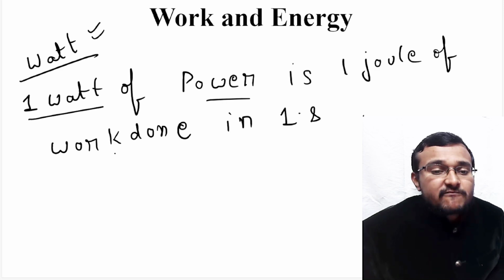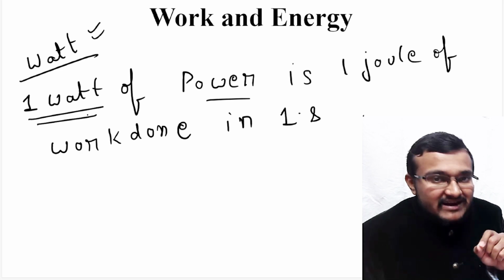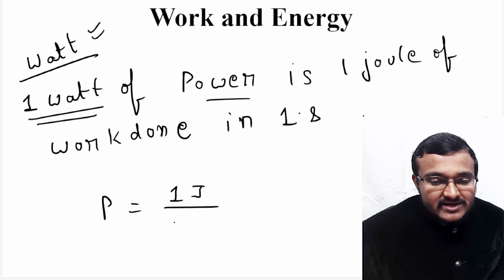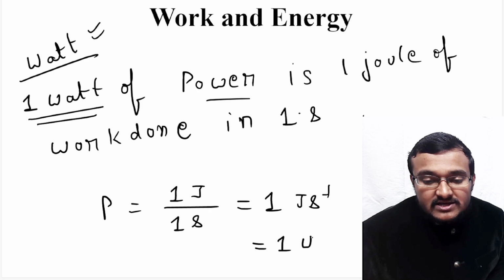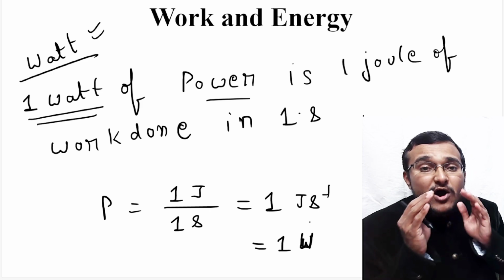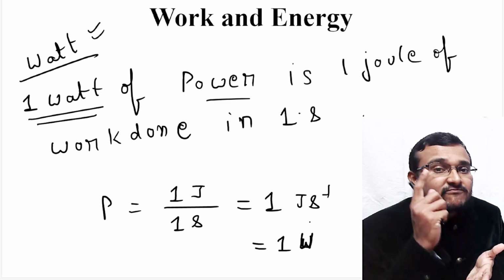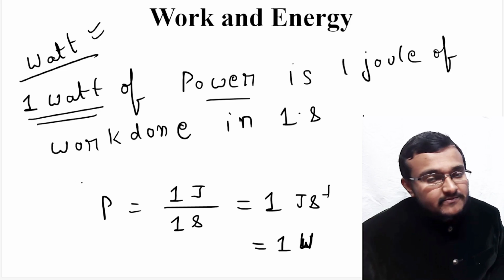Because when you take 1 joule in the numerator and 1 second in the denominator, the answer will be 1 joule per second, that is nothing but 1 watt. So that's why 1 watt of power is 1 joule of work done in 1 second. This is the definition of 1 watt of power.